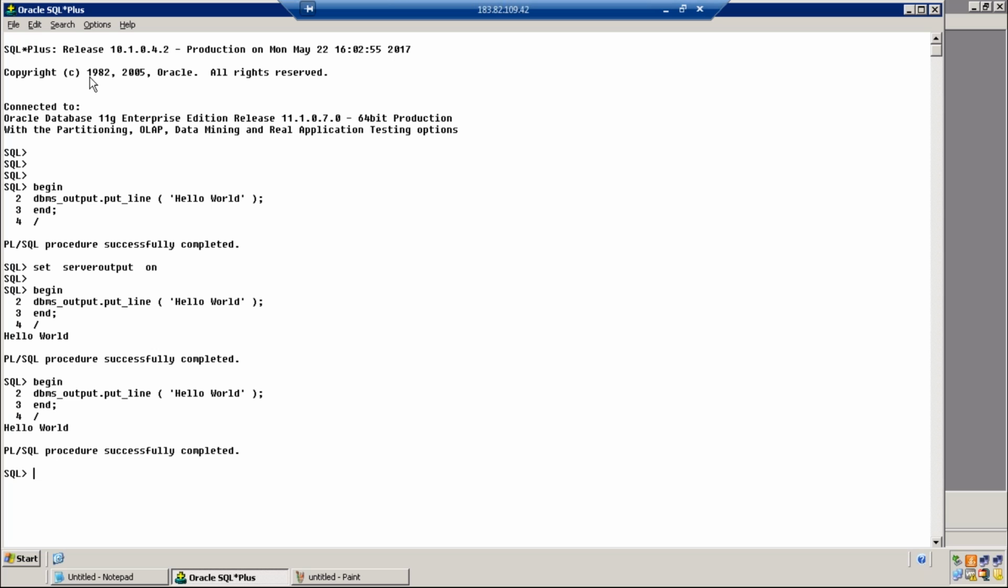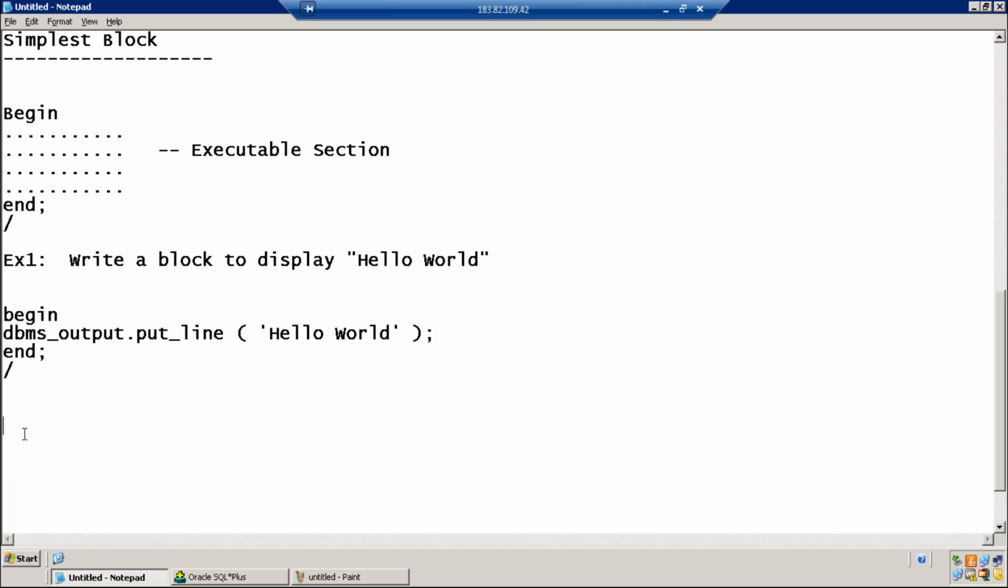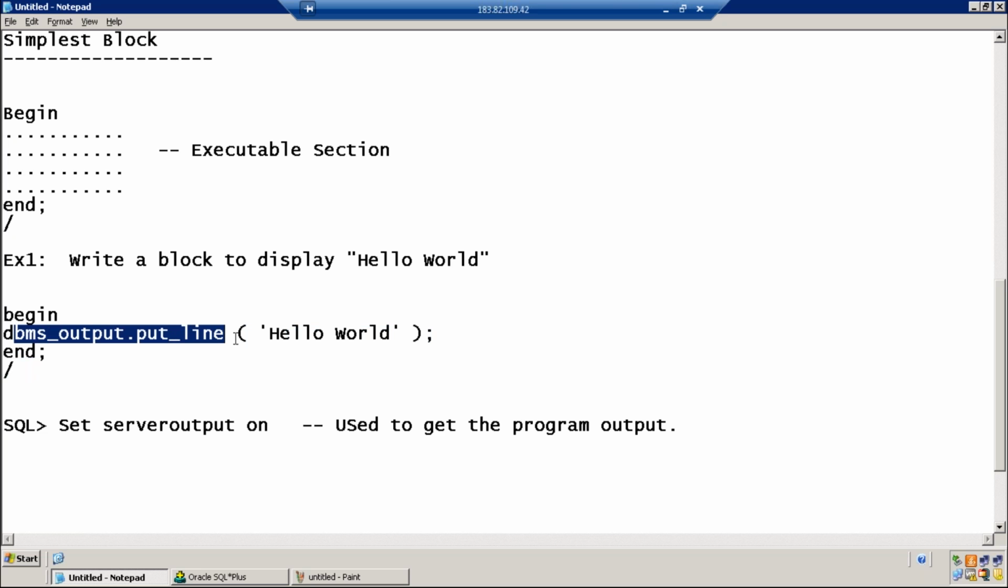Any doubts in this program? Set server output on is a command used to get the program outputs. Okay. First point. What are the things we have learned in this first program? The most important point is that dbms_output.put_line is a statement which is used to display some characters on the screen.